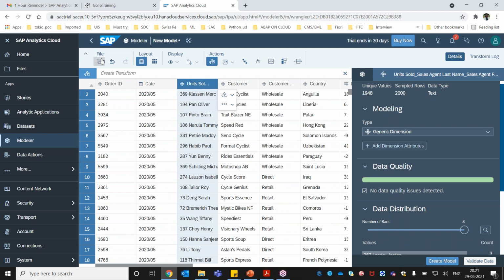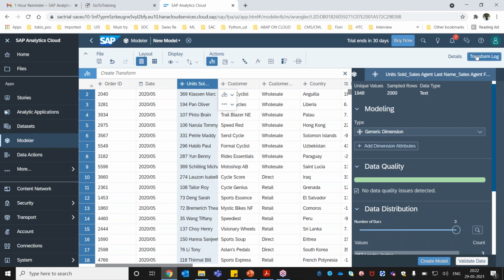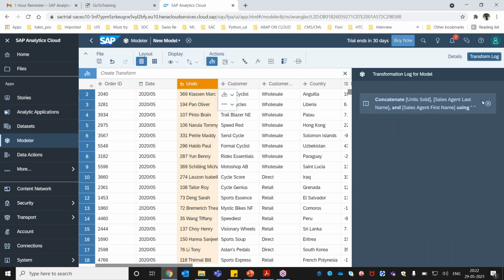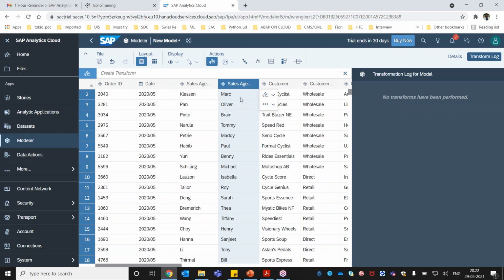All right, I will do one thing. I will quickly go one step back, and I can also undo my changes here. Or I can go to my transformation log, and there's an option that I can roll back from here also. Using this option we can do the rollback if anything happens, like the data not coming here. So let me quickly do the rollback. Now I can see this column appears.